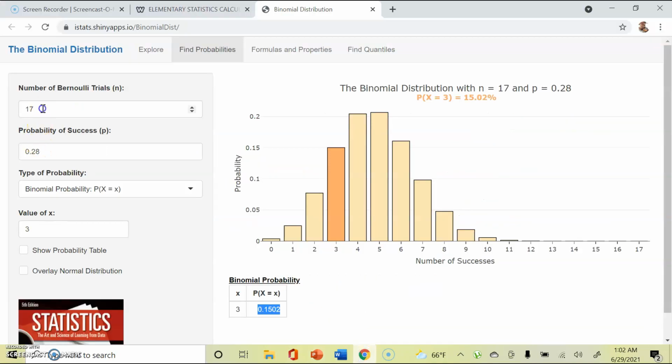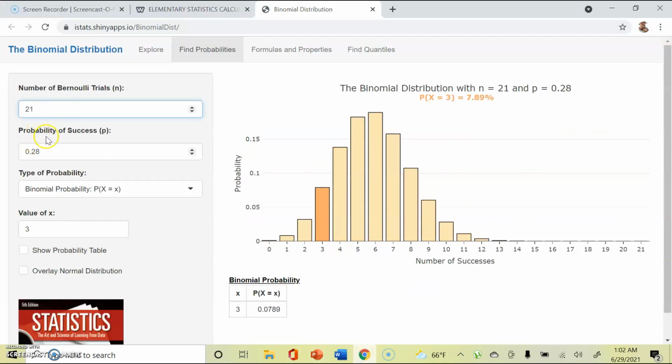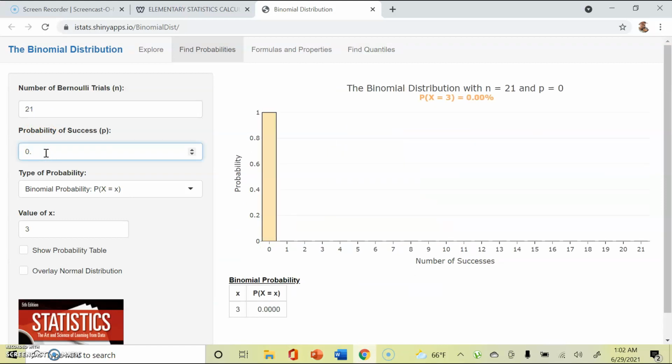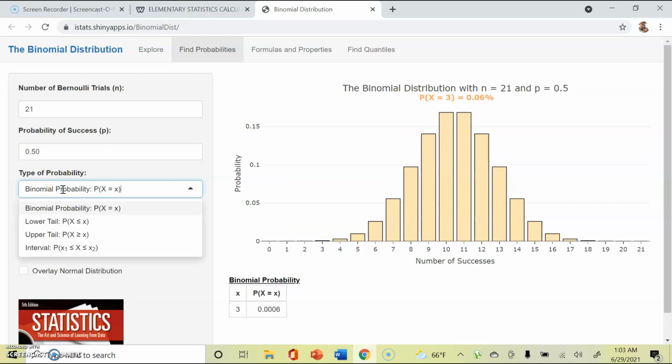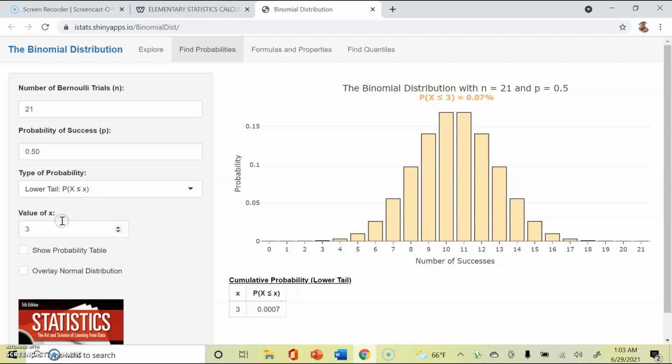So n is going to be 21. Now probability, half of them should have been women, so p is going to be 0.50. Now the question is, what is the probability that at most, less than or equal to, 3 women were hired? That probability is 0.0000007.